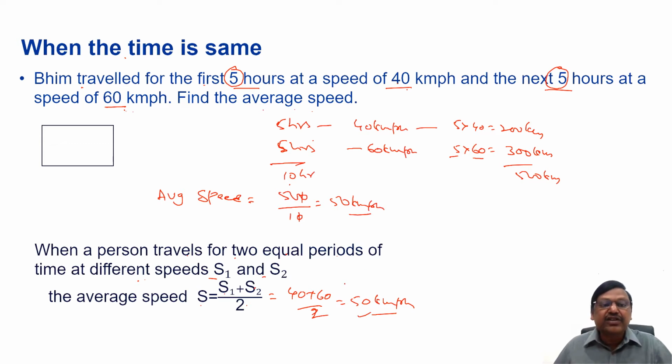That's what I said directly. So when a person travels for two equal periods of time at different speeds, the average speed is (s1 plus s2) by 2. Right? This is when the time is same. What happens if the distance is same? We'll discuss.